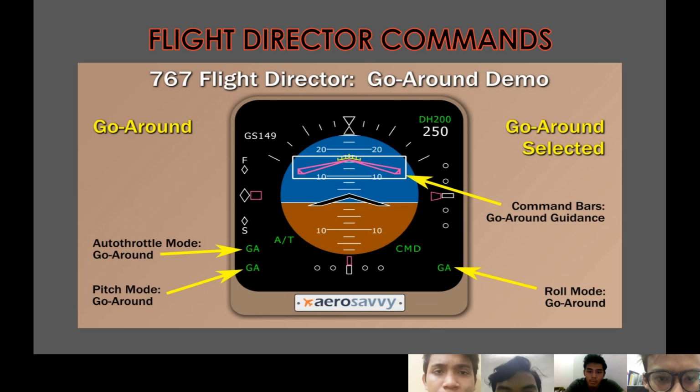767 flight director, go around demo. Go around has GA for roll mode, go around, and pitch mode, go around, and go around selected. Command bar, go around guidance. And this is the GA roll mode, go around.